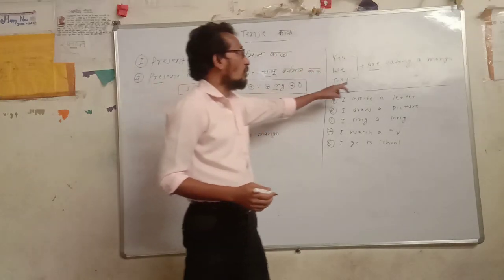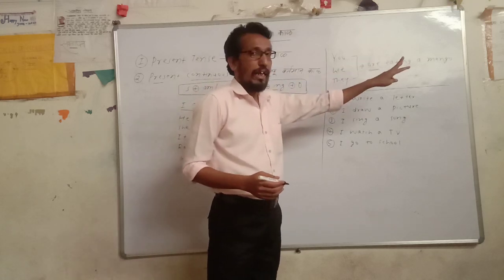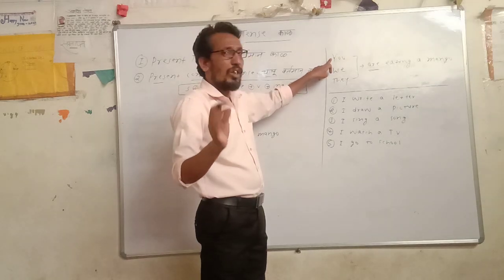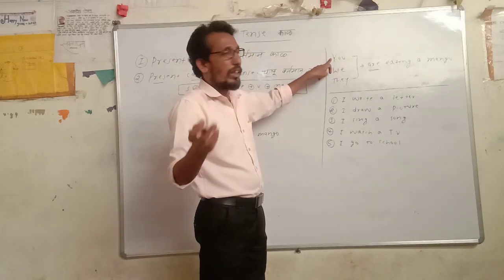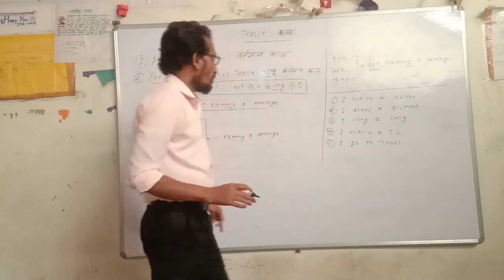You are eating a mango. We are eating a mango. They are eating a mango. Except that you stand for two: whether it is individual you or plural you, we take are there. For you, it is an exceptional case.